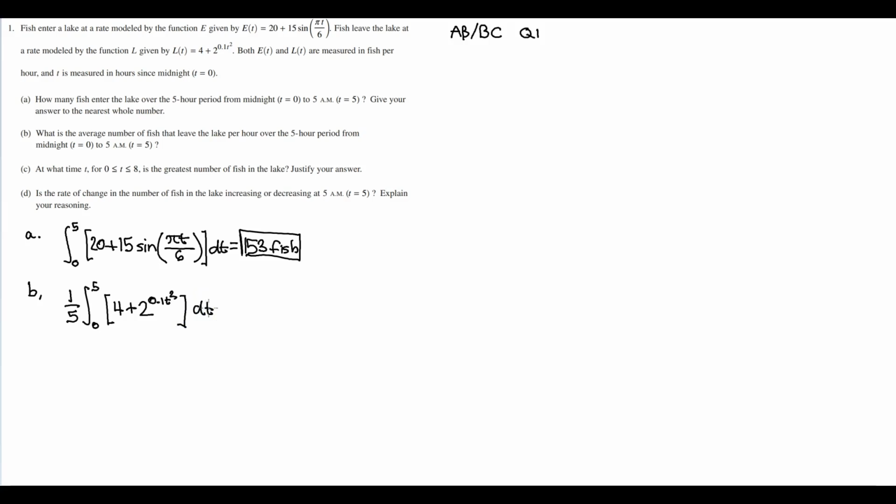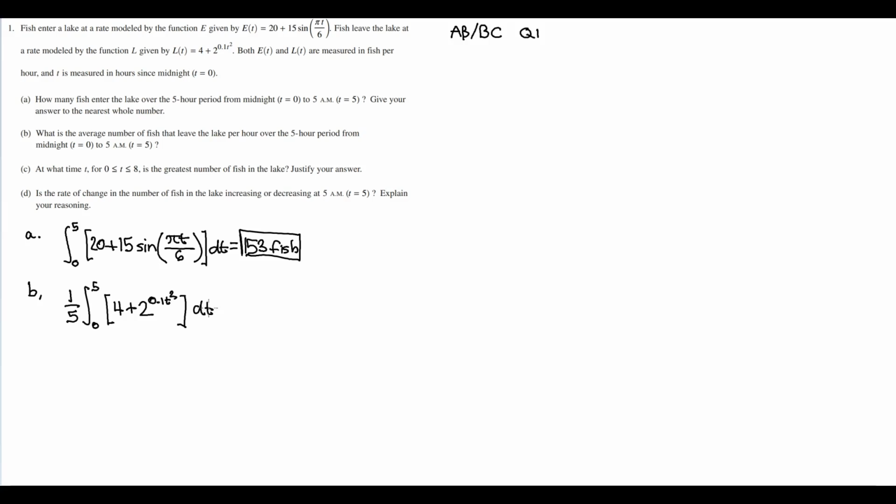So what do we get as a result? Well, we get 1 over 5 times the integral of 4 plus 2 to the 0.1 t squared with respect to t from 0 to 5.